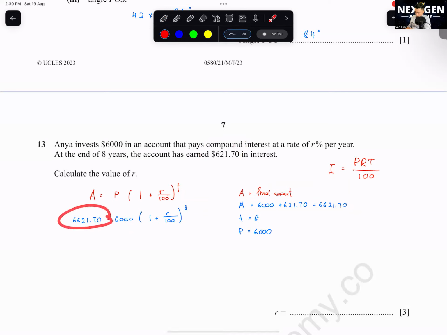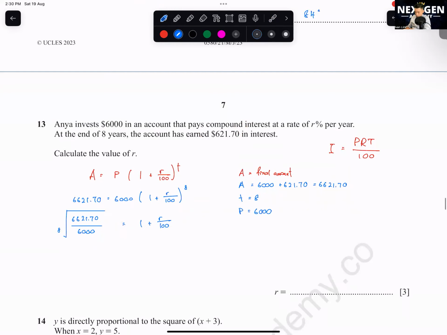Rearrange the entire equation. So what we're going to do here, 6621.70 divided by 6,000. Then you have to take the 8th root. Everyone know how to calculate this in your calculator? We write this down first. Type this in your calculator first. To put 8th root, you press shift, then you press the x to the power of something. For those who are using an old calculator, please use this one. This can help you in your exam.